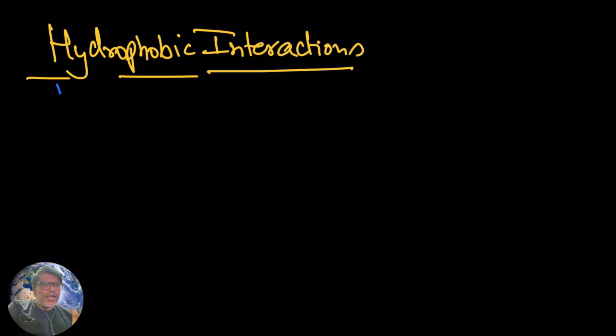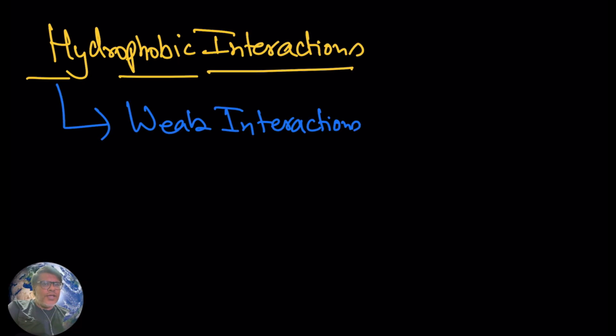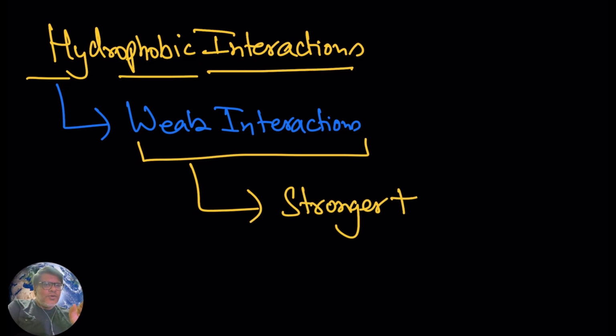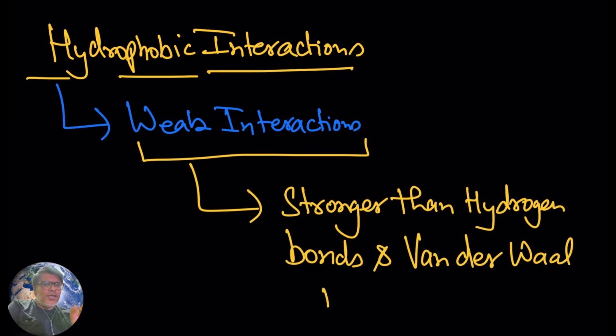Now in the case of hydrophobic interaction, what are these? Hydrophobic interactions are weak interactions between hydrophobic substances.